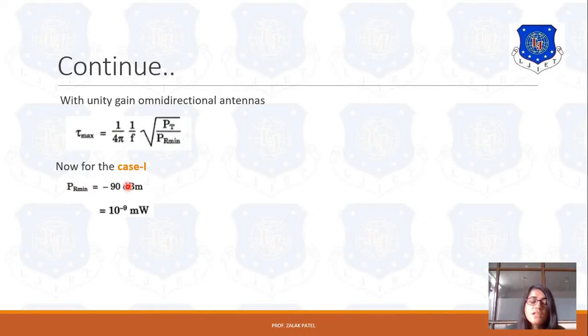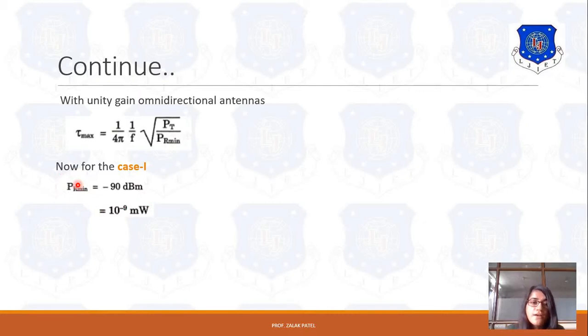So minus 90 is equal to 10 log of x, and we have to take the anti-log. So minus 9 remains, and its anti-log is 10 raised to minus 9 milliwatt, that is Pr minimum. In the same way we can also apply this for the second case, but before discussing that, let's find out the worst case delay for this case.